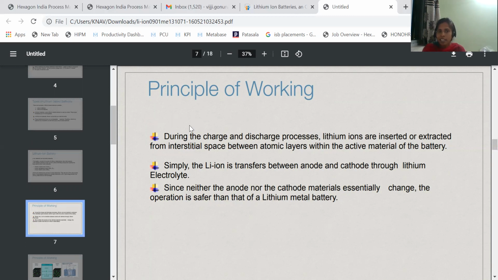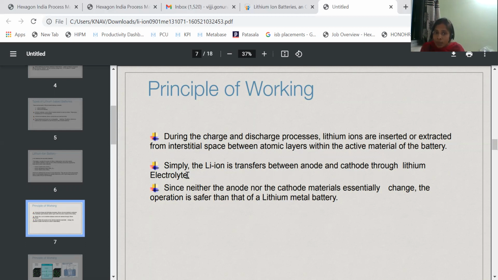Simply, let us see this point. During charging and discharging, lithium ions are inserted or extracted. That means lithium ions are gaining or losing. Inserting means gaining. Extracted is nothing but losing from the interstitial space between atomic layers within the active materials of the battery. So simply, lithium ions are transferred between anode and cathode through the lithium electrolyte.